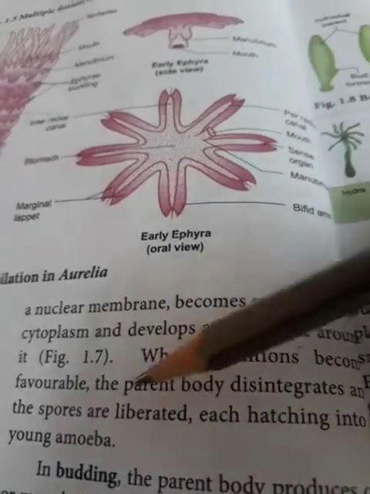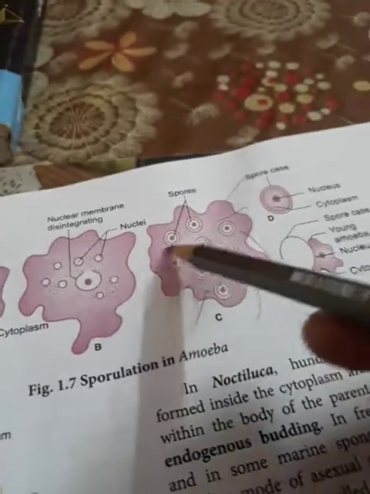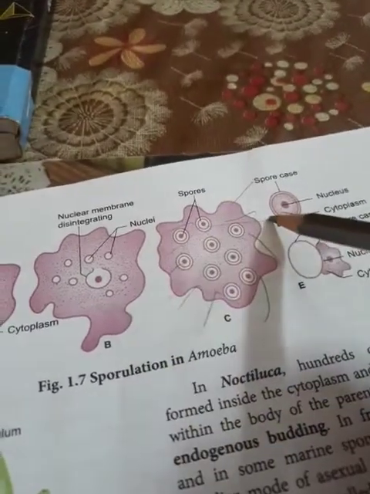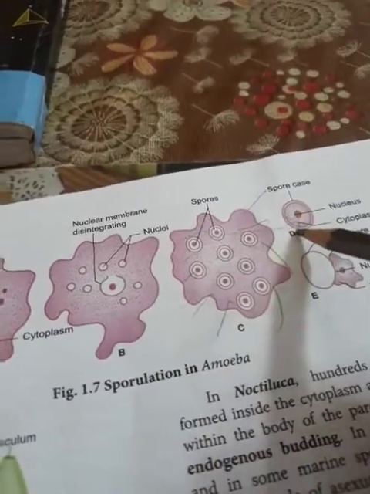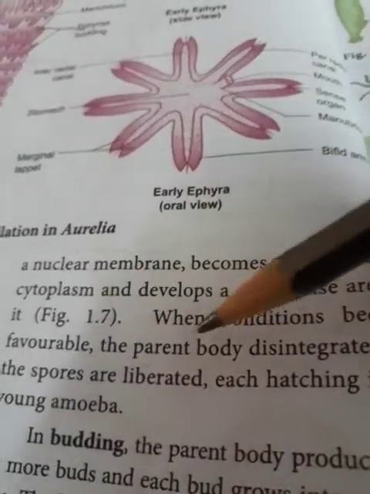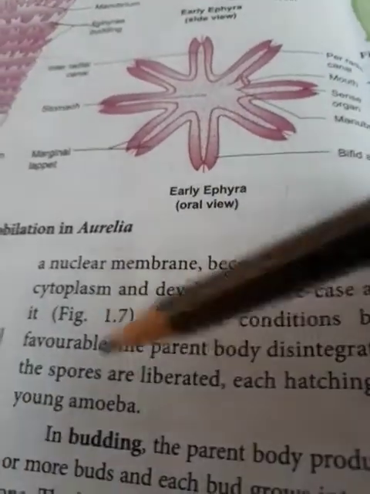When the conditions become favorable, the parent body will disintegrate and the spore cases will come out and lead an individual life. The parent's body disintegrates and the spores are liberated, each hatching into a new amoeba. Each one will give rise to a new amoeba.